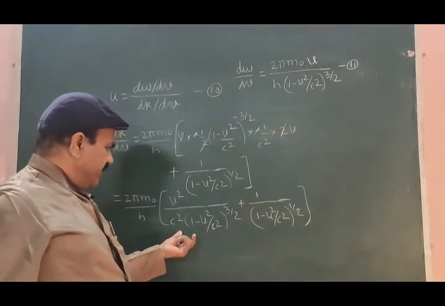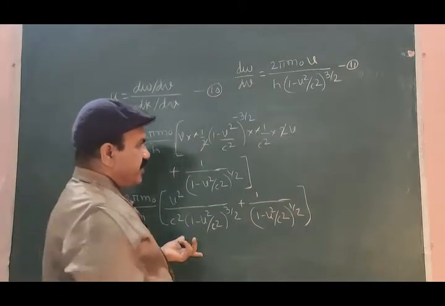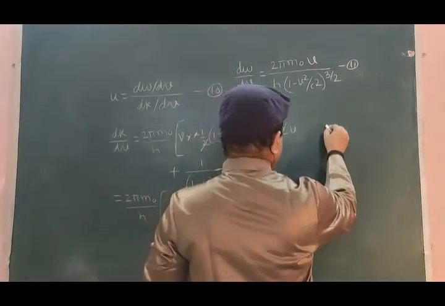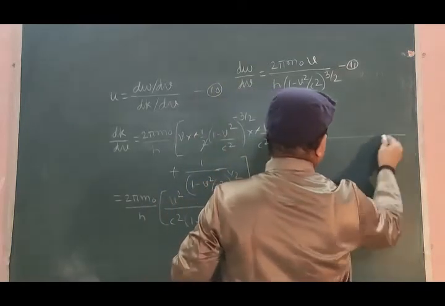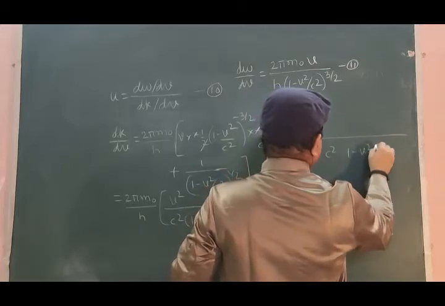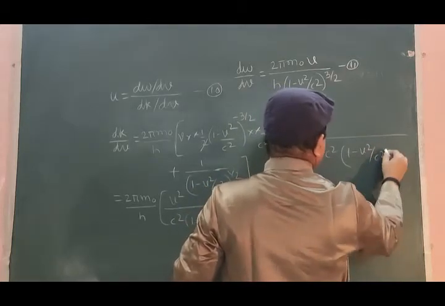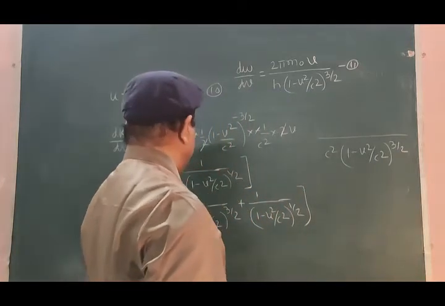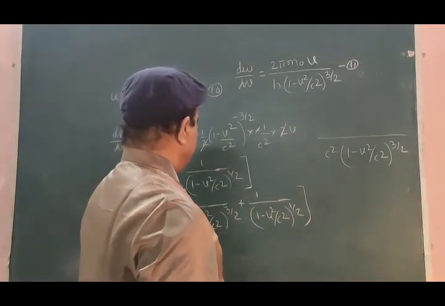LCM of this will be just c square into this. So let me solve it here first. Let me take LCM: c square [1 minus v square by c square] to the power 3 by 2. What will come here?